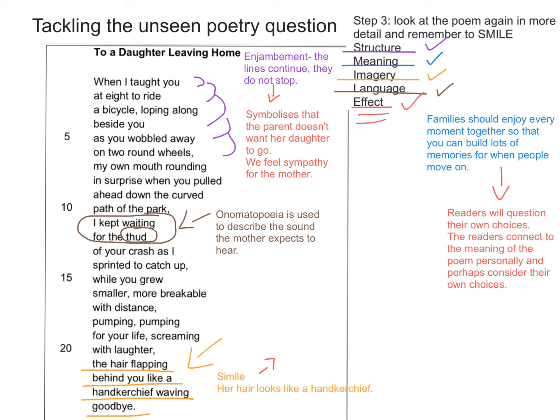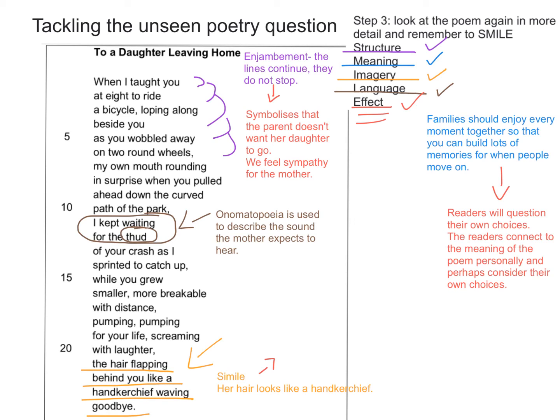In this image, the simile suggests that the daughter's hair looks like a handkerchief and that she's waving goodbye. This suggests that the child is already beginning to be independent. The mum has taught the girl to ride the bike, and the girl is able to tackle these corners and these high speeds, and they are succeeding.